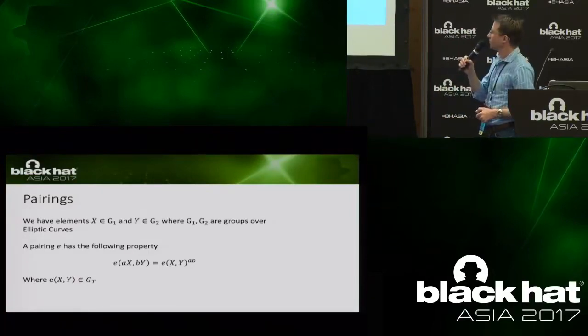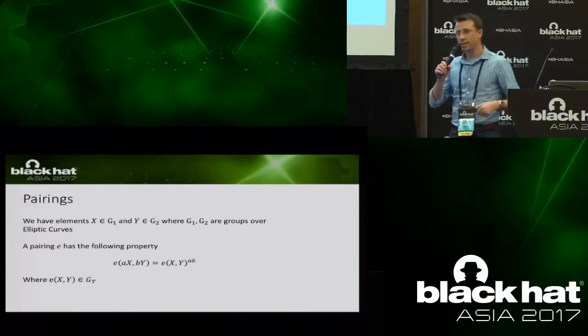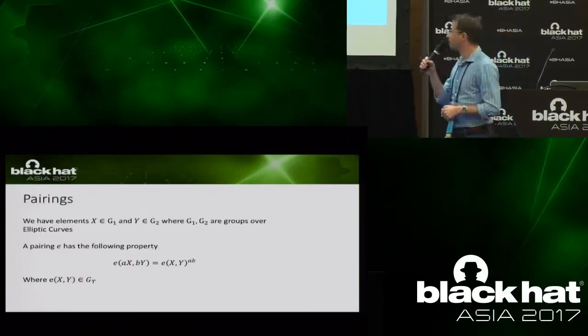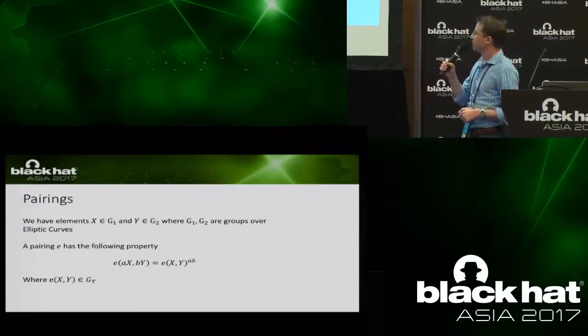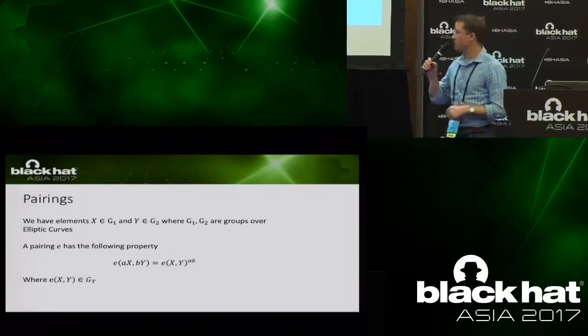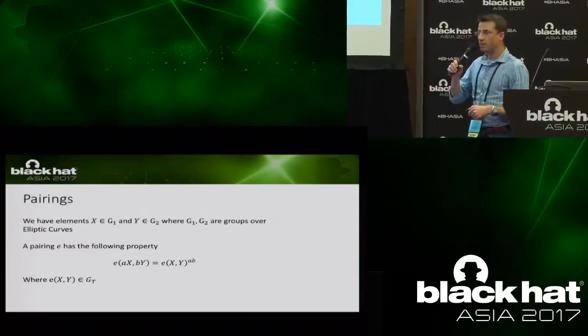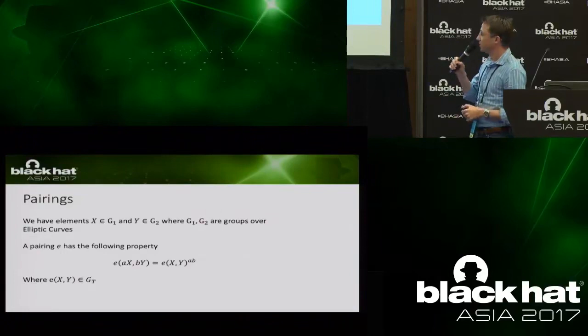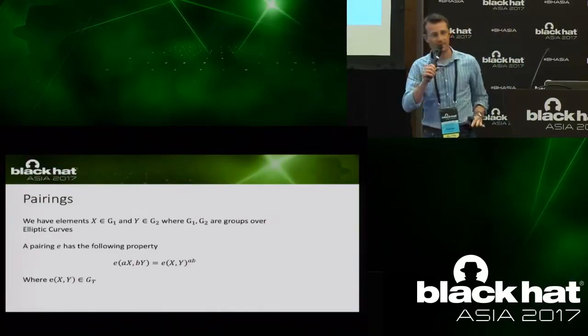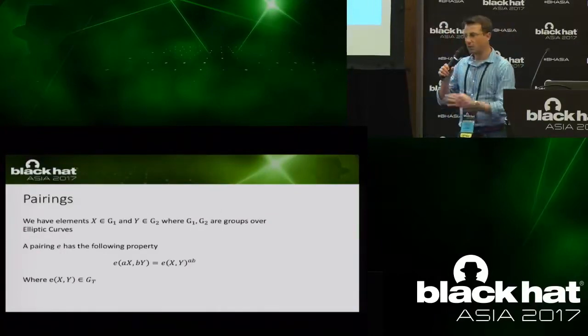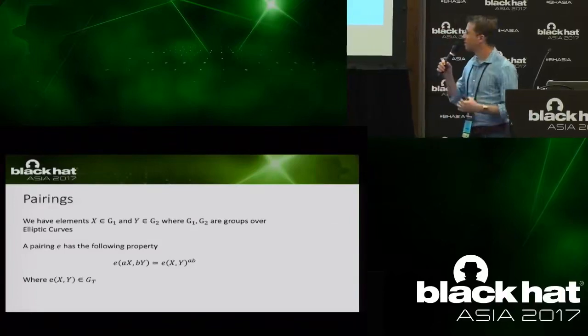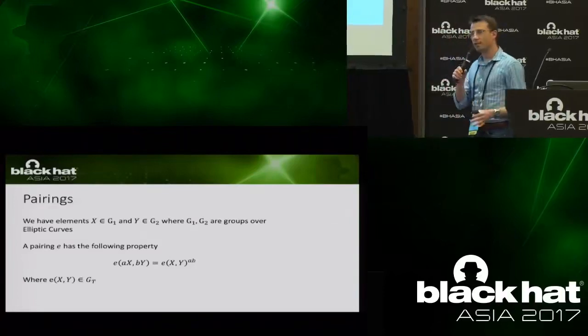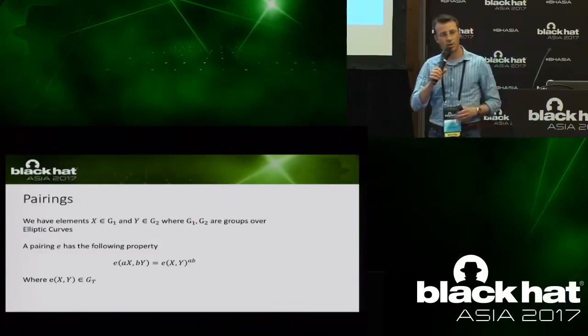So if we have two inputs, x and y, that lie in a certain algebraic group, and they're multiplied by some integer factors a and b, when we perform the pairings, we have the property that we can take those factors to the exponent of the pairing. So just take it as is. I won't explain why it is so, because that's pretty involved. But that's the bilinear property, and it turns out to be very useful for many applications.